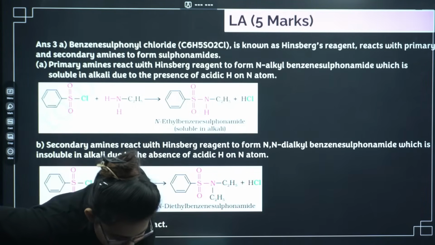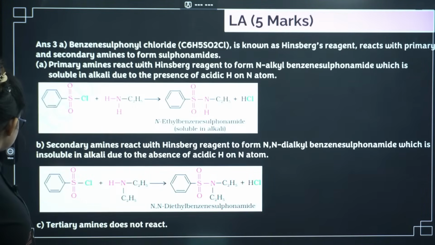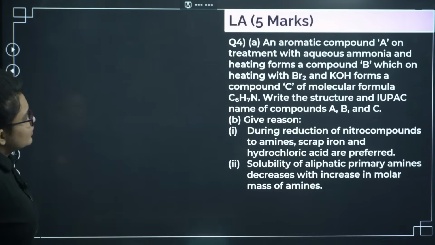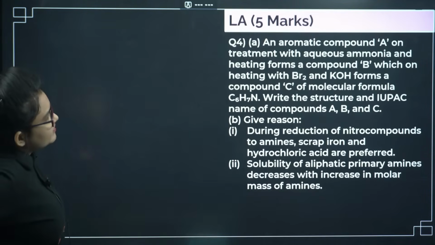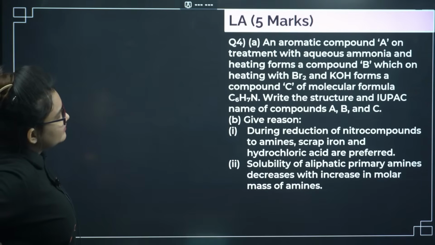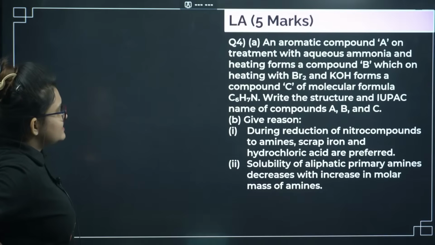Okay. Let's go ahead. An organic compound A on treatment with aqueous ammonia and heating gives compound B, which on heating with Br2 and KOH forms compound C. The molecular formula is C6H7N. Write the structure and IUPAC name of C6H7N.